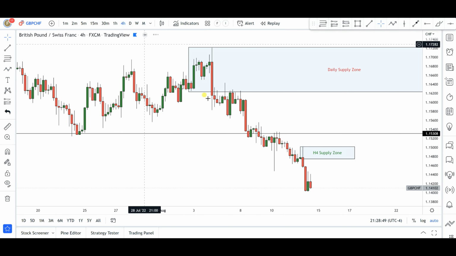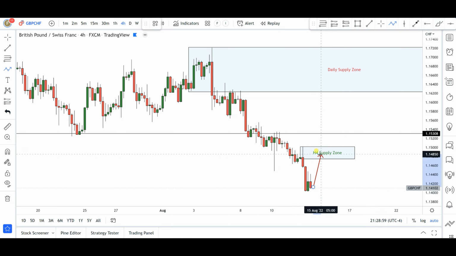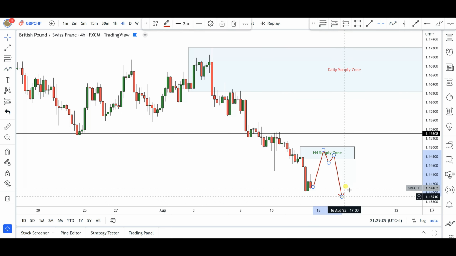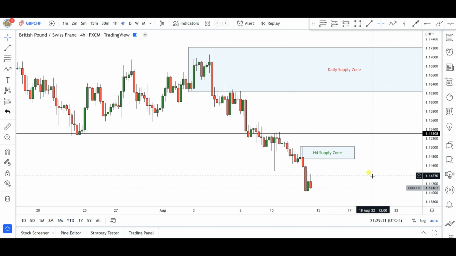Now if we don't get that deep of a pullback, we also have obviously our 4 hours supply zone in here that led to the break of this level of structure. So from here the bulls can easily come into this market, and anywhere from right around here, let's say 1.1500 institutional price level, the bears can easily come into this market and start pushing this again to the downside. All right, so keep an eye on both levels.